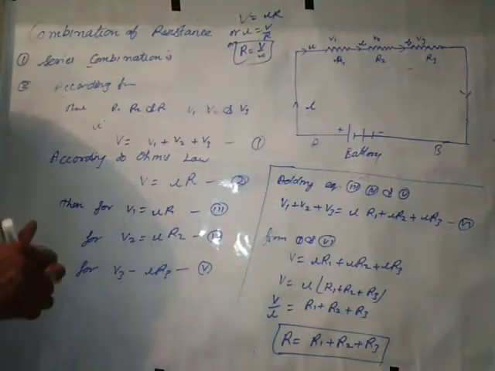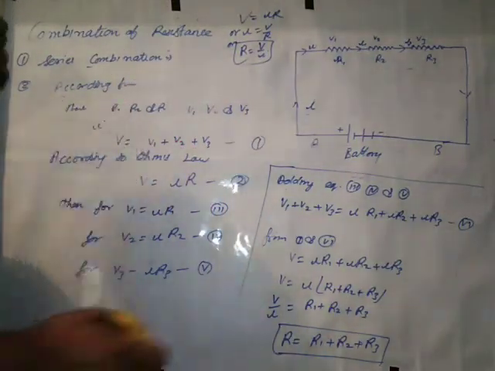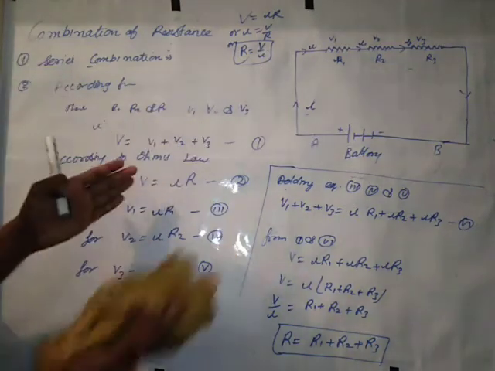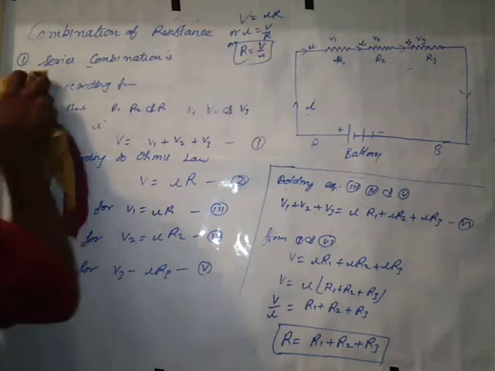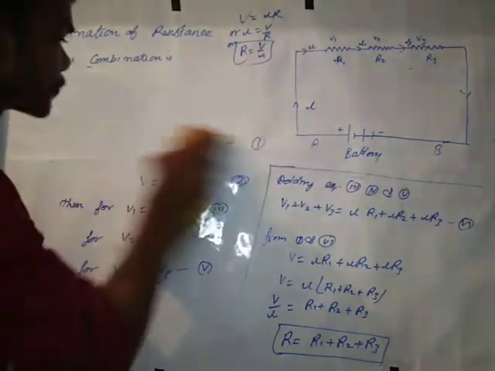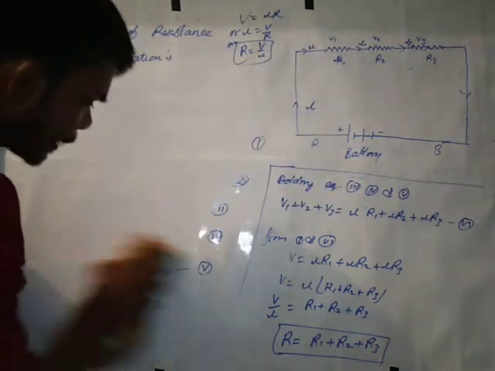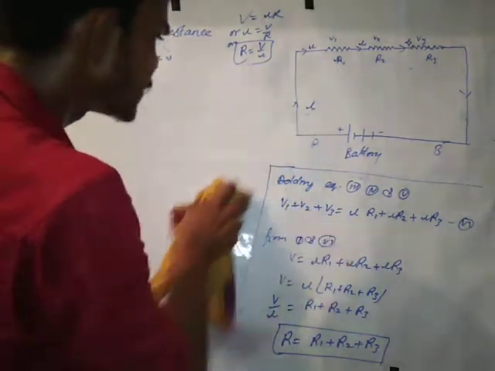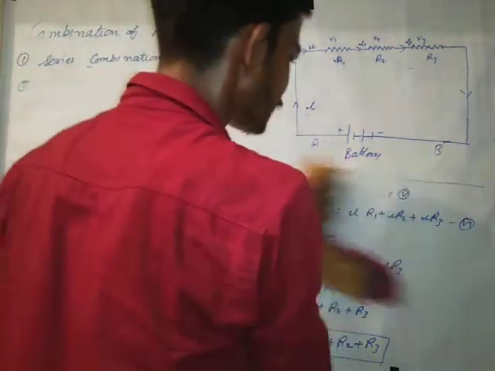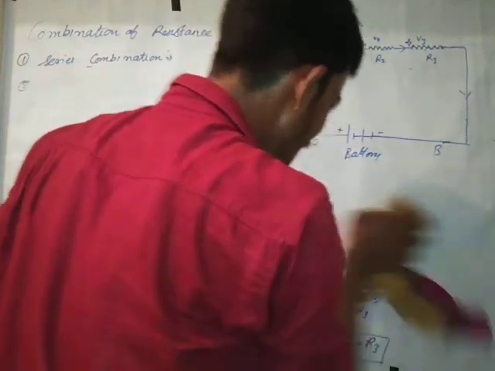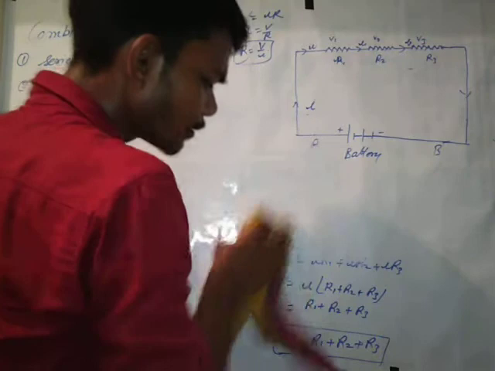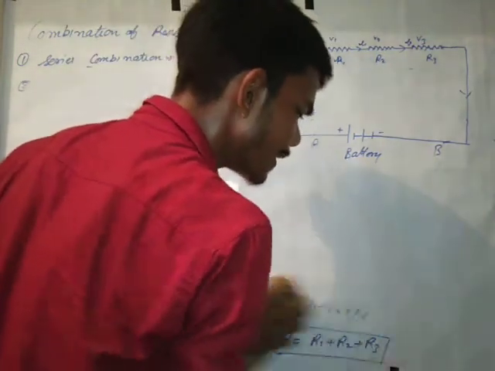Next topic, parallel combination. Just a second. I hope all of you will understand. In parallel combination, I said that potential is same and currents are different. So we draw the figure first.